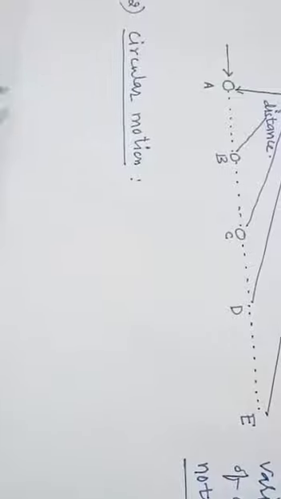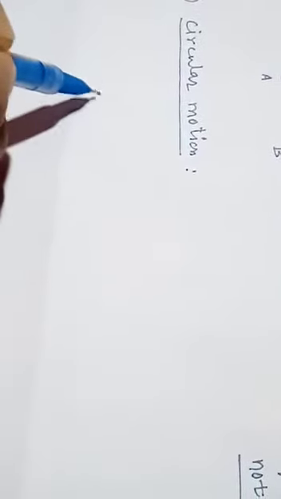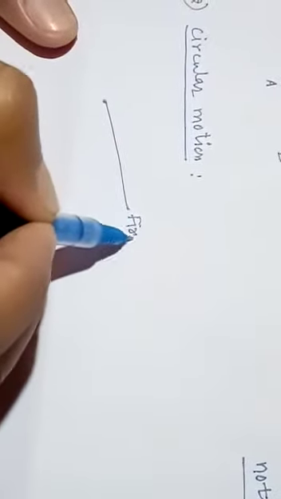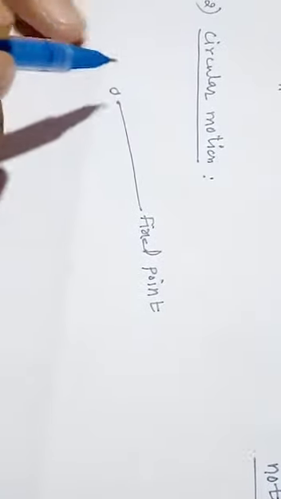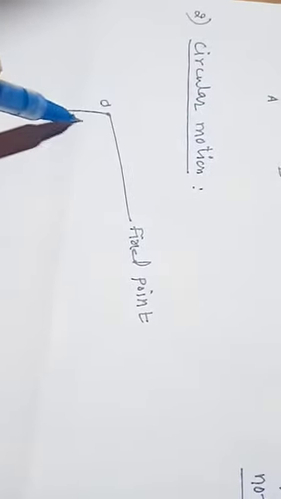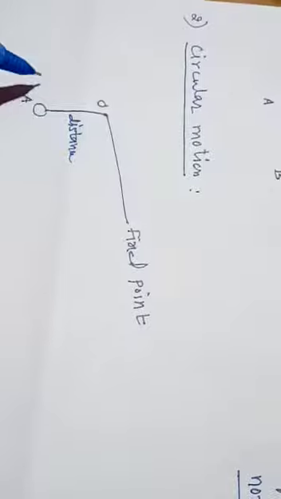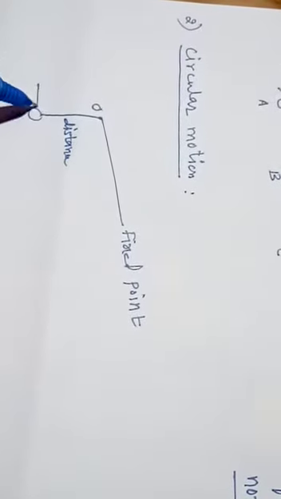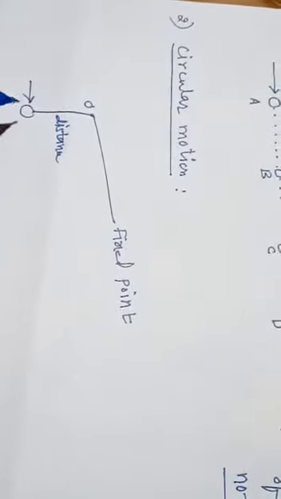See here, suppose this is the center or fixed point, say O, and this is the object, object A, and this is the distance. Now if we apply certain force to body A, what will happen?